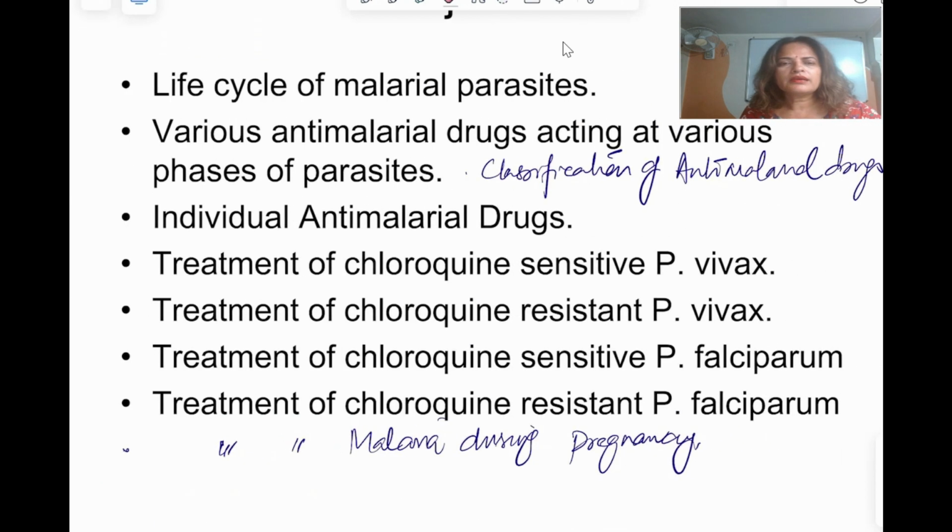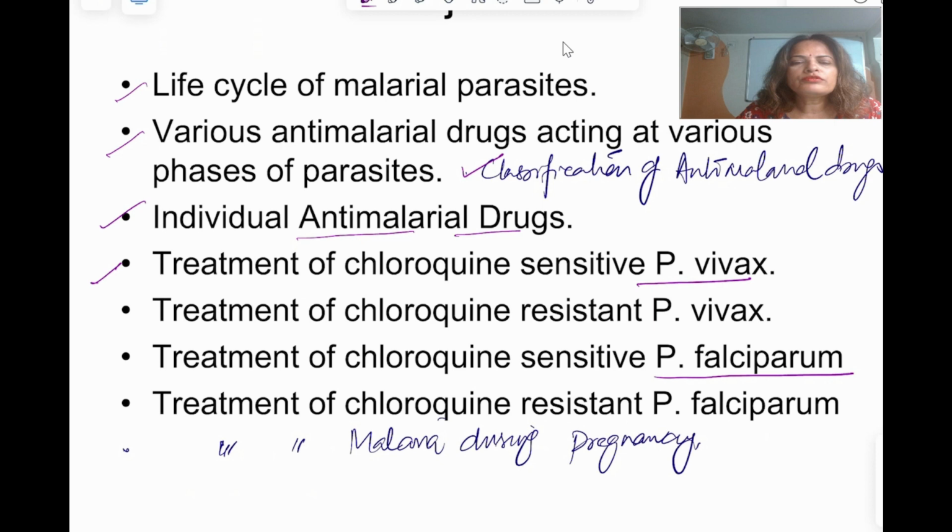So what I'll be taking under this topic: number one, the life cycle of the malarial parasite. Then what are the various antimalarial drugs which are going to act at various phases of the life cycle of malarial parasite. Classification of antimalarial drug, important points regarding the individual antimalarial drug, then treatment of the important species Plasmodium vivax and falciparum, both chloroquine sensitive and chloroquine resistance. Then treatment of the malaria during pregnancy. Now let's get started with the life cycle of malarial parasite.